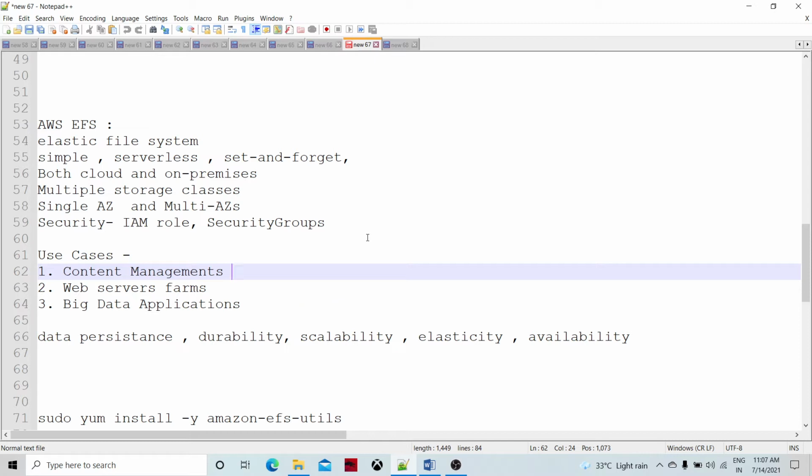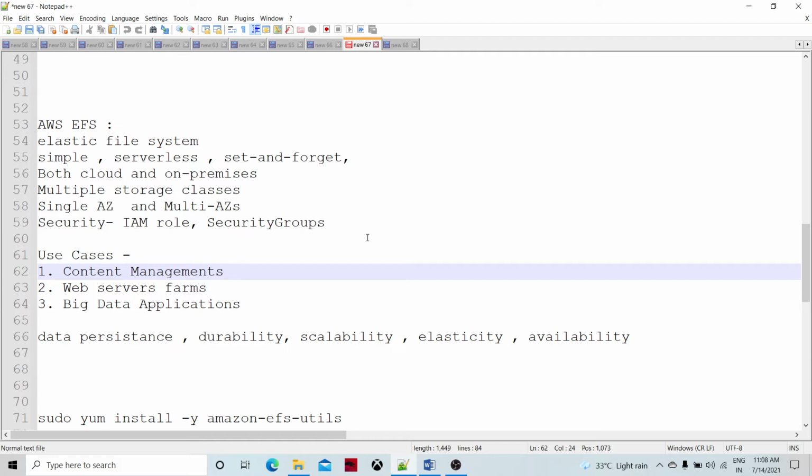As in other AWS services, scalability is the property of the system, how it handles a growing amount of work. It's going to be handled by adding resources. That is called scalability. How much can it scale up to, right? Scale up, scale down, right? So depending upon the workload, it's going to add resources, and it is going to reduce the resources automatically, right? So this is a scalable file system basically.